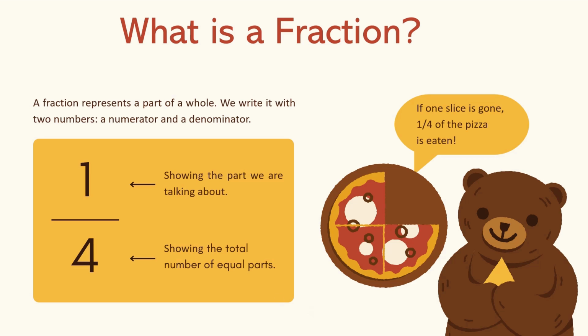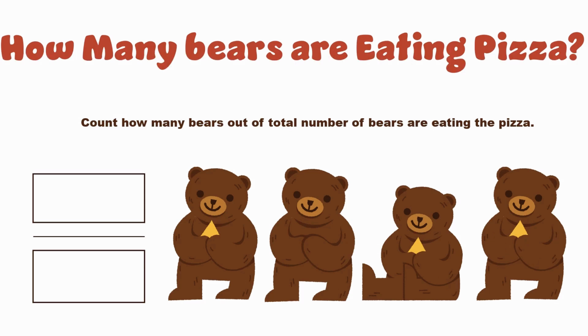Okay, great. Now see over here. Tell me how many bears are eating pizza, or what fraction of the bears are eating pizza over here? Great. So yes, it's 3 by 4. There are total 4 bears over here, and out of the 4, 3 bears are eating pizza: 1, 2 and 3. So 3 by 4 or 3/4 of the bears are eating pizza over here.